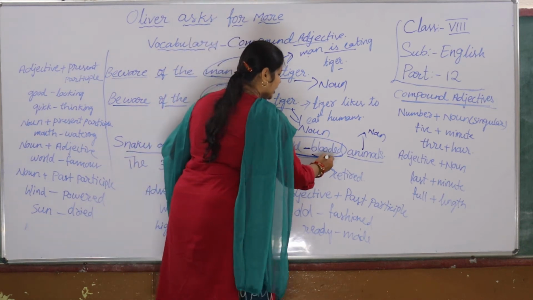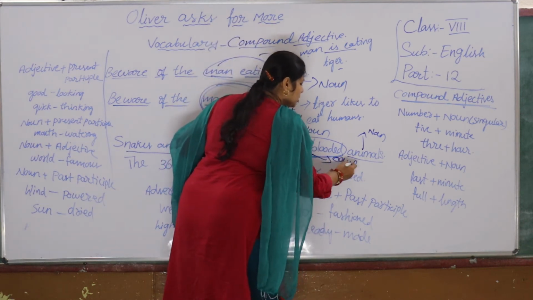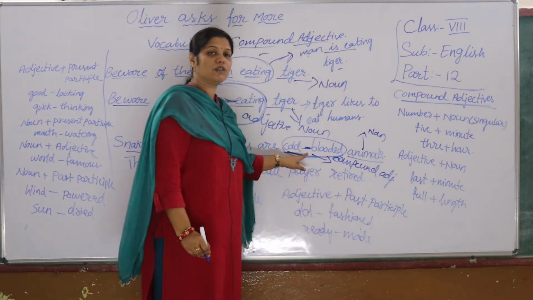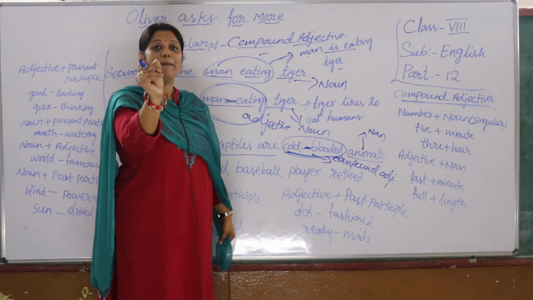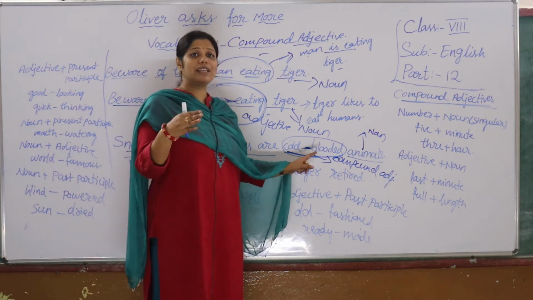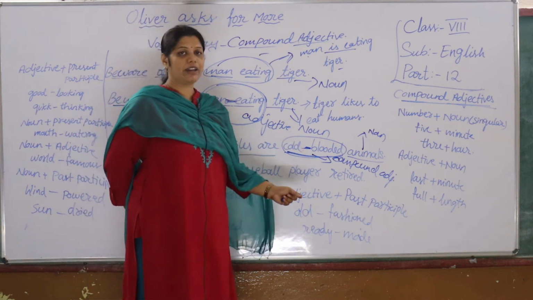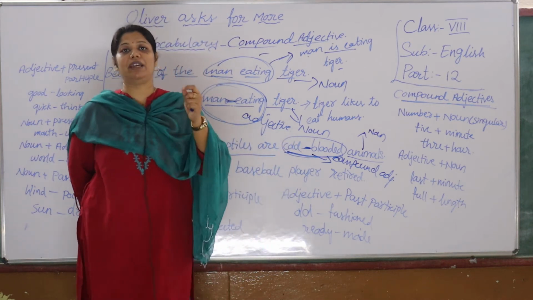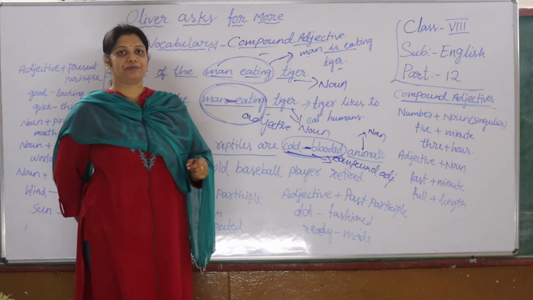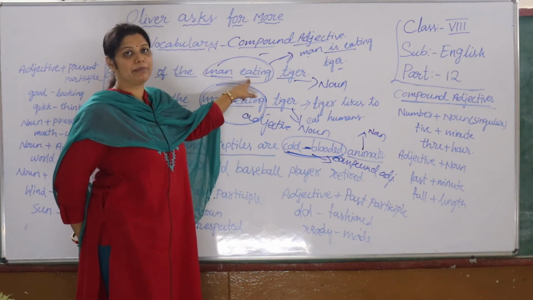But which kind of adjective? Because it is represented with the hyphen, it becomes our compound adjective. Understand? Because of this small hyphen. See how the small hyphen plays an important role there. Whenever you want to represent more than one adjective to describe the noun in the sentence, you have to hyphenate to give the exact and correct meaning. Then it becomes your compound adjective. Or else your sentence meaning will totally change, as in our first example.